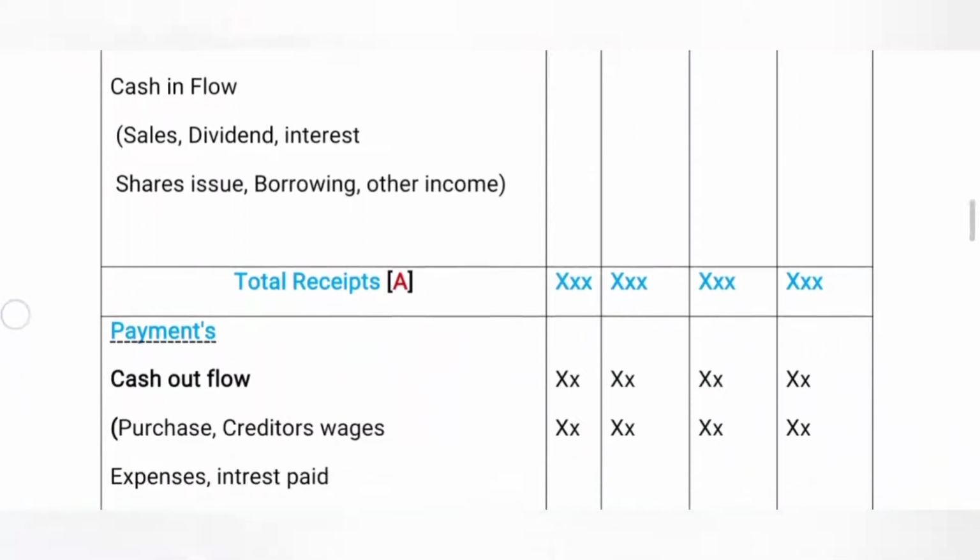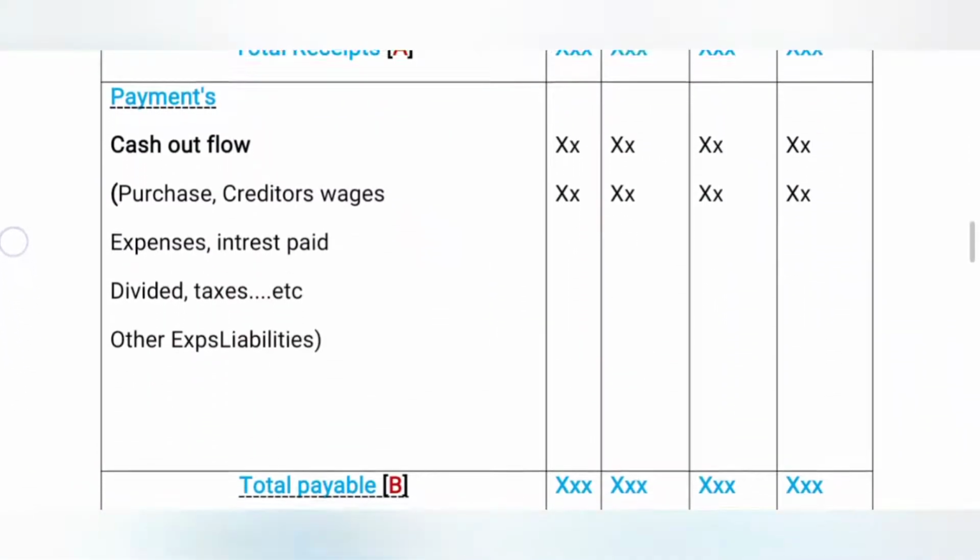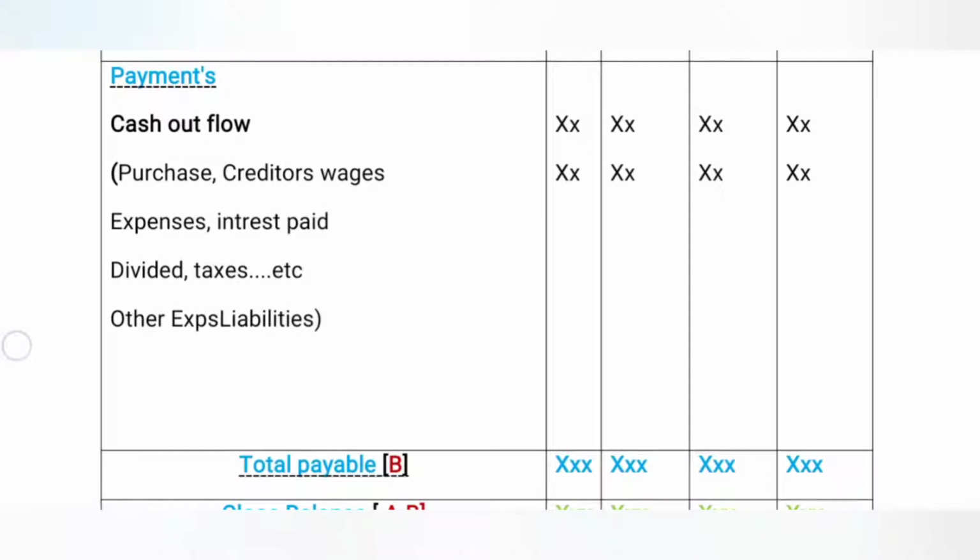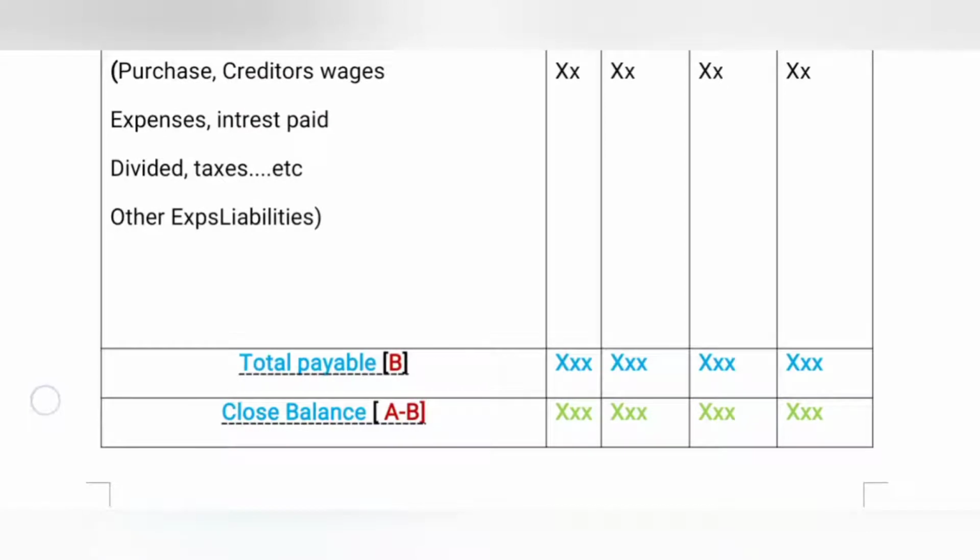Now we are coming to the payment section. It is another section in the format of a cash budget. Here all cash outflows are related, like purchases. Purchase is also known as materials. It includes creditors and wages payable, expenses and interest paid, dividend paid, tax paid, and other liabilities. All this amount is calculated and taken as another column, total payments, which is denoted with B.